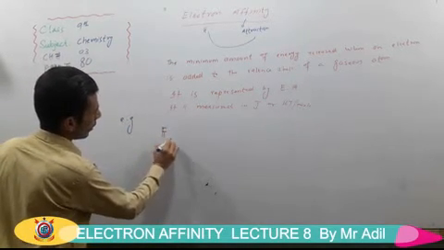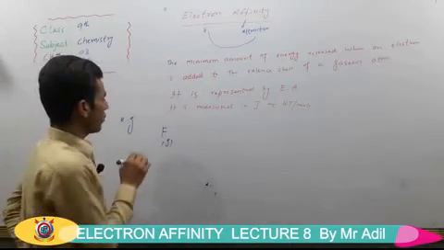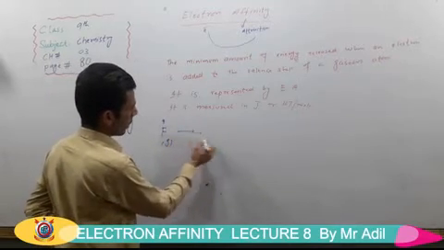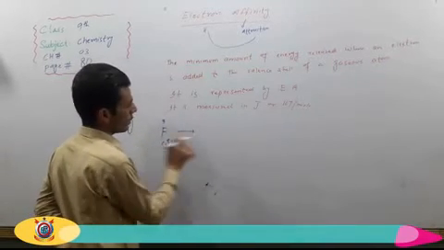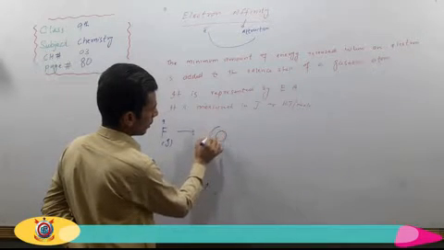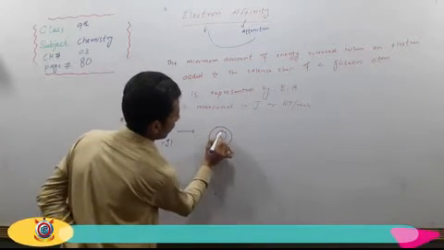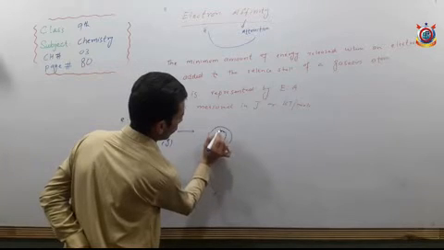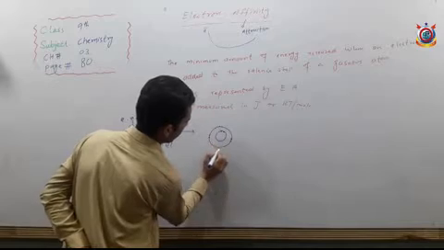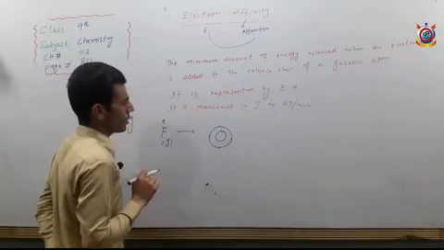fluorine. A gaseous fluorine atom whose atomic number is 9. So it means that it has 9 electrons. In the first shell, there are 2 electrons. In the second, there are 7. 2 plus 7, 9.